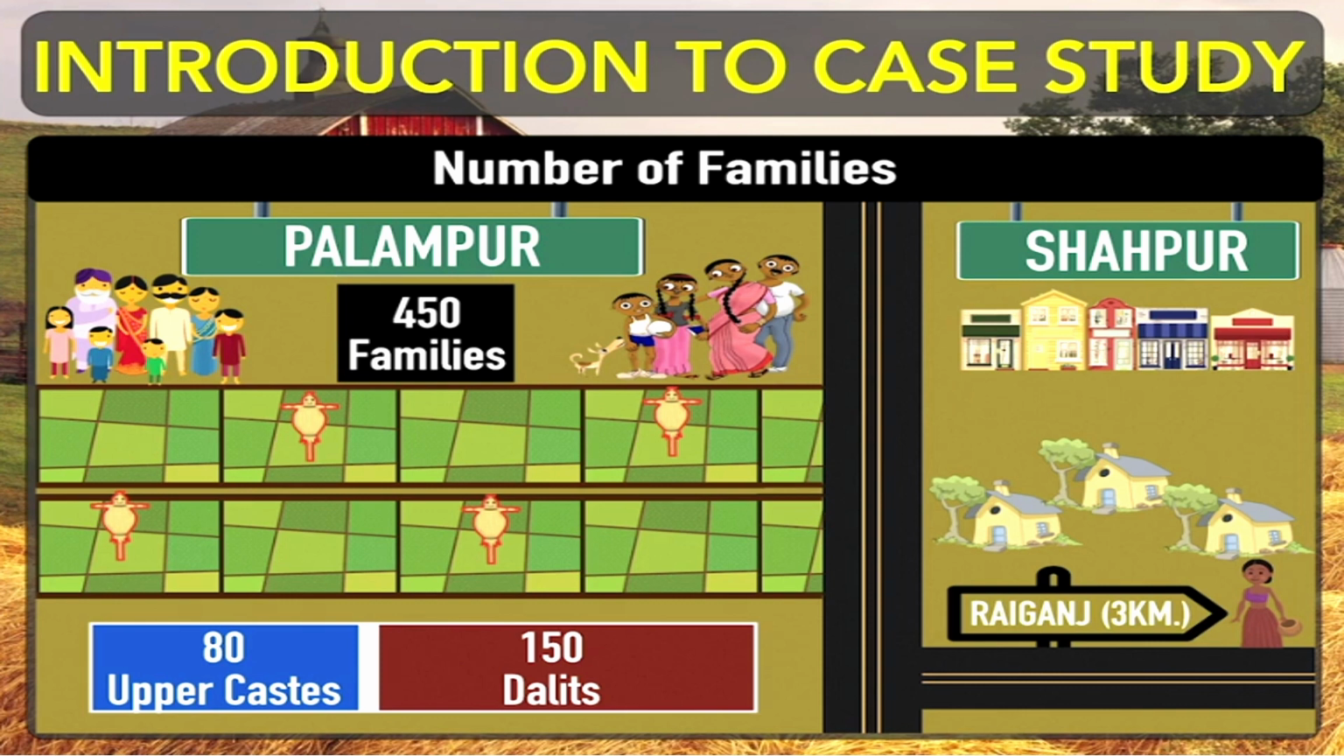But in this slide you can see that the upper caste people have modern facilities in their houses, and they are wearing good clothes. Their living standard is also high.